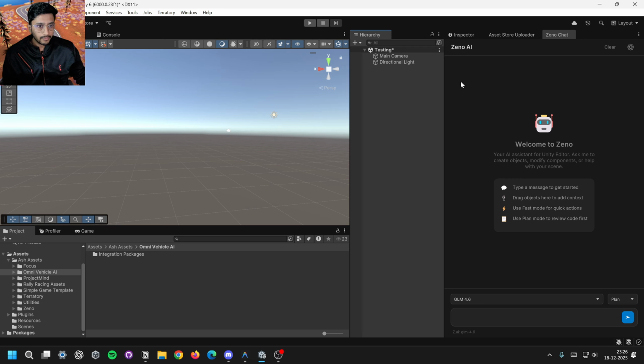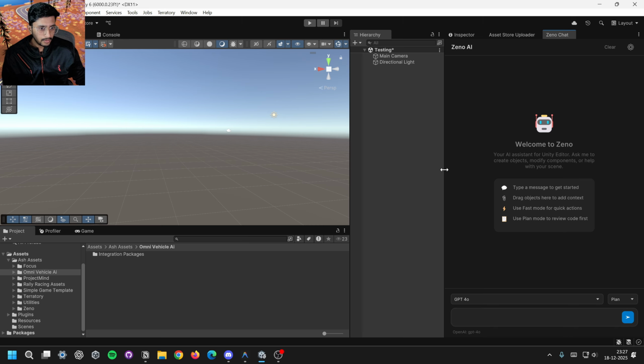Hello everyone. I have been working on this tool for the last, I think, 3-4 days, and this is an AI solution for Unity, a context aware AI agent, you can say. It's still very early. I was just doing experiments and trying to find out if I can build something useful, trying to use AI to automate most of the things in the Unity game engine.